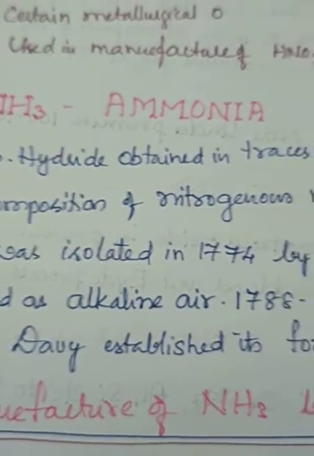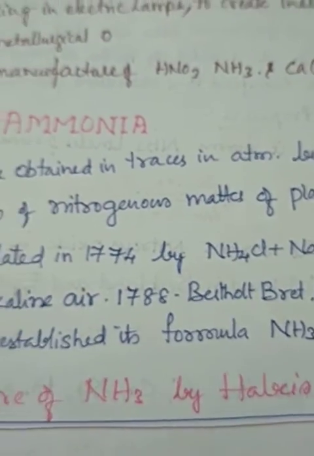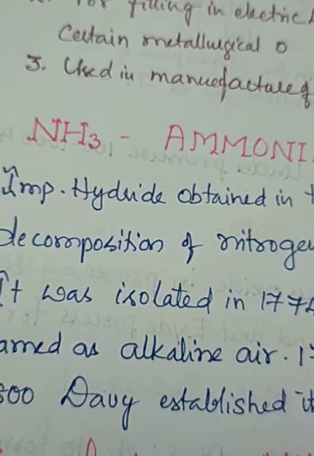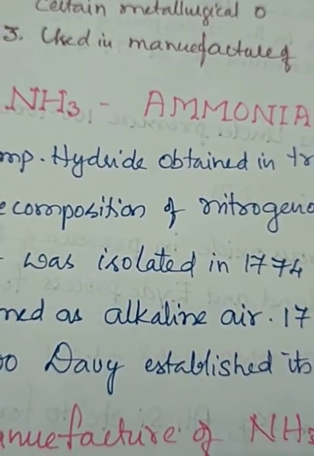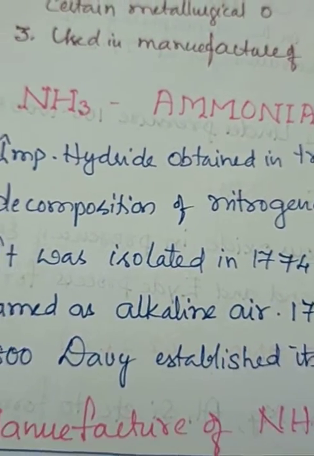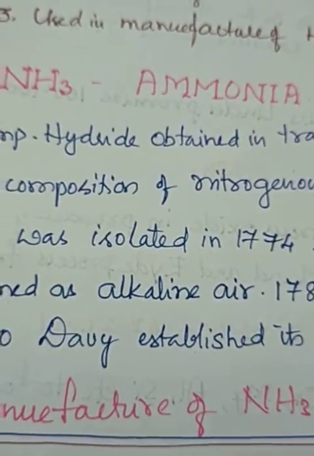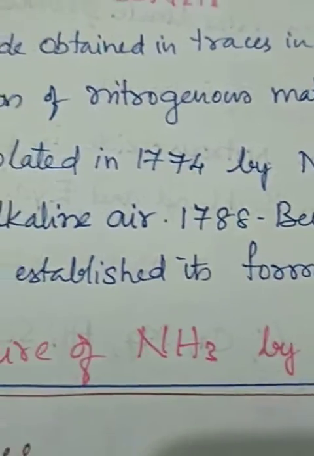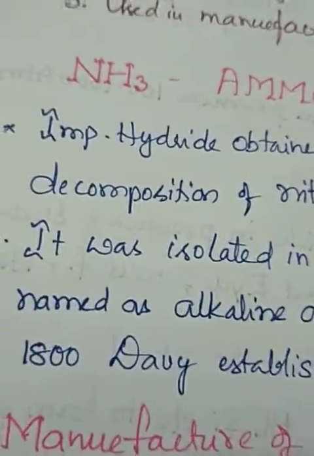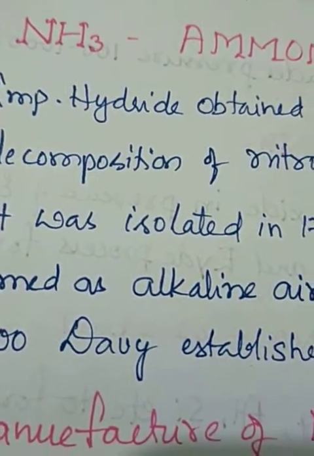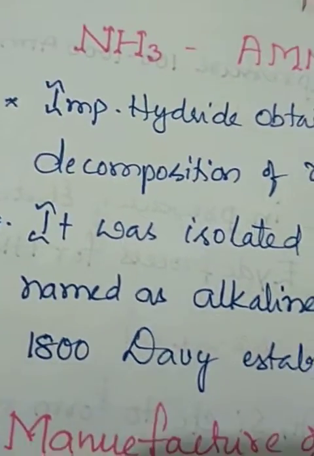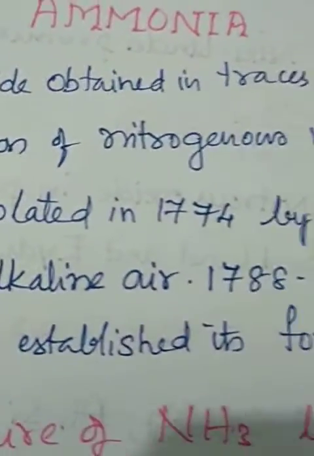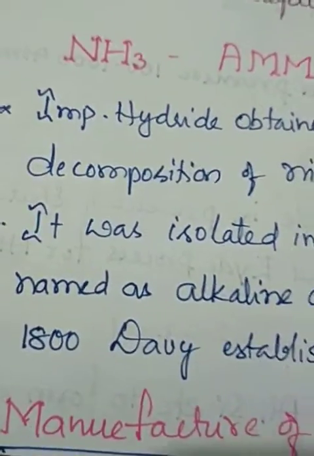It is a hydride obtained in traces from the atmosphere by the bacterial decomposition of nitrogenous matter. It was isolated in 1774, and it was named in 1788 by Berthelot as the alkaline air earlier, but Davy established its formula, and it is called ammonia.